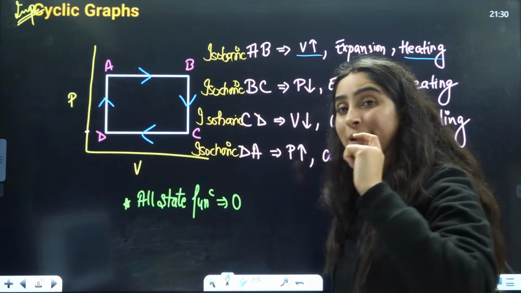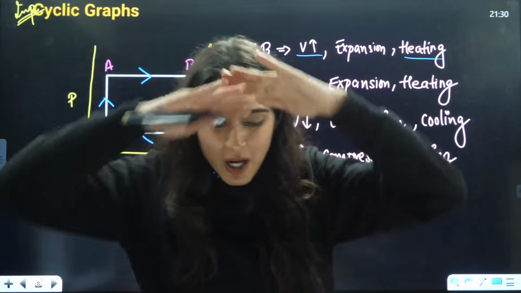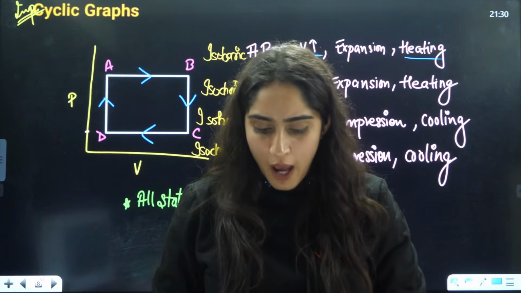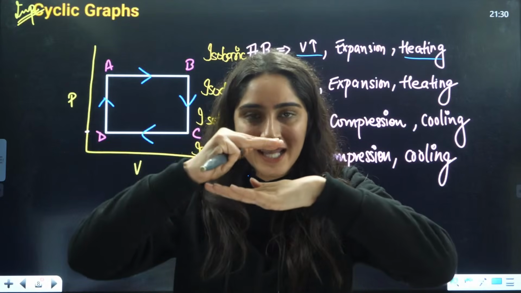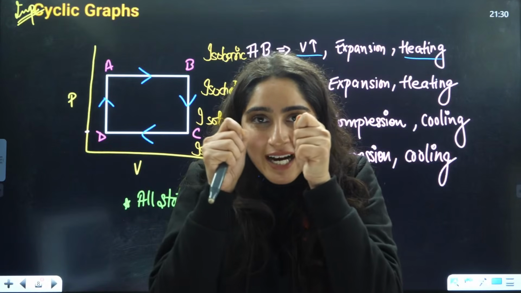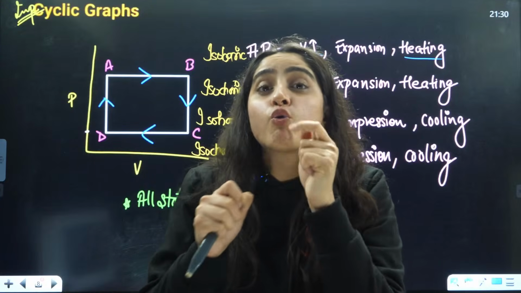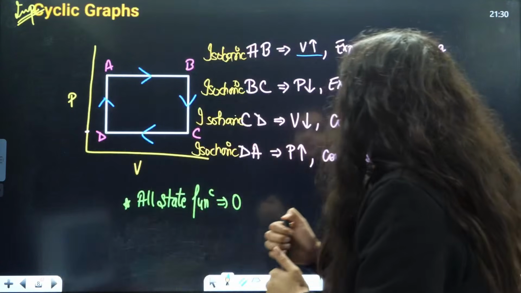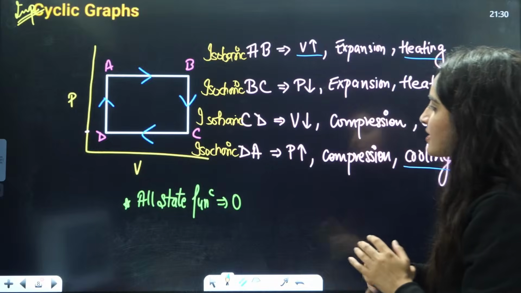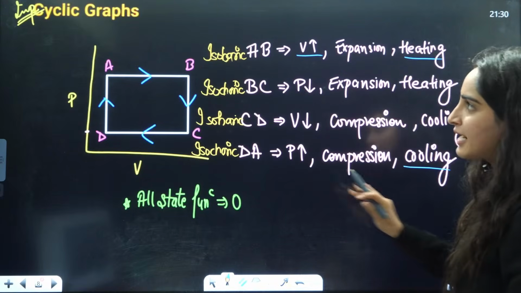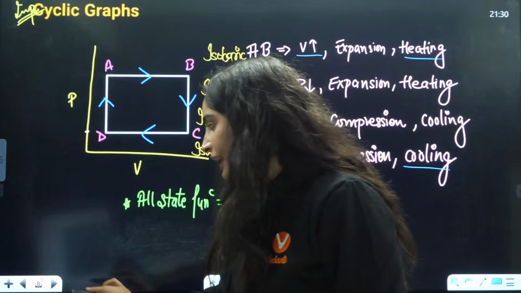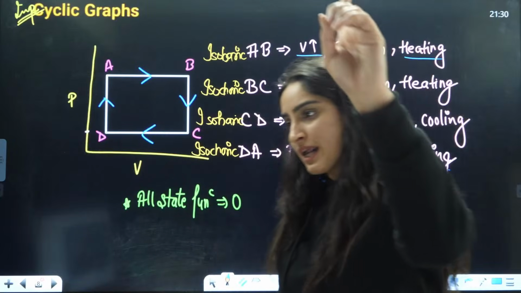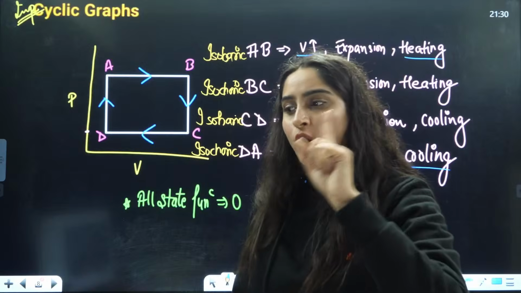So guys, when the pressure is increasing, you're applying the pressure. You have a container, you're applying the pressure with the help of a piston. Here molecules are getting closer to each other. That means cooling is happening here. So the answer will be cooling, right? So got it about this curve, how they can ask you about heating and cooling effects here. That is clear to everybody. Very good. Pressure increases, volume decreases.